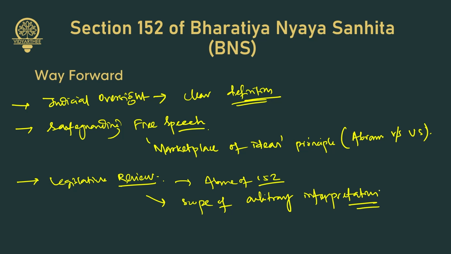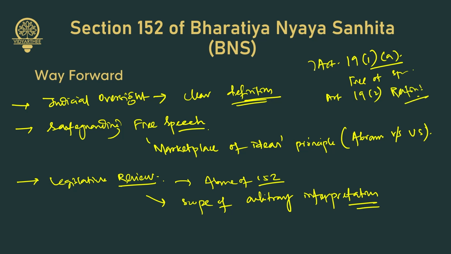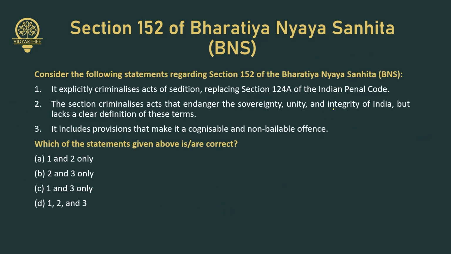So some relevant articles in the Constitution relating to this are Article 19(1)(a), which guarantees the freedom of speech and expression, and Article 19(2), which allows reasonable restrictions on freedom. So these two articles become important. Understood? So now we have a question on this.